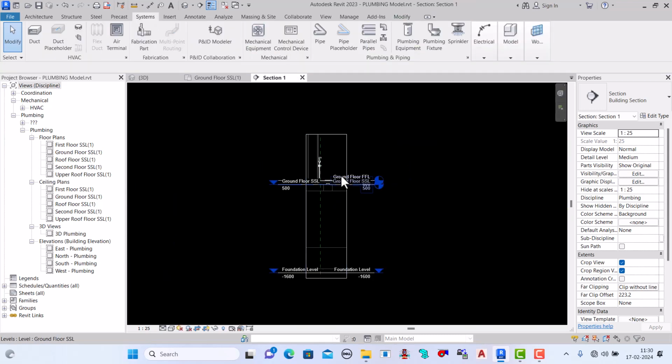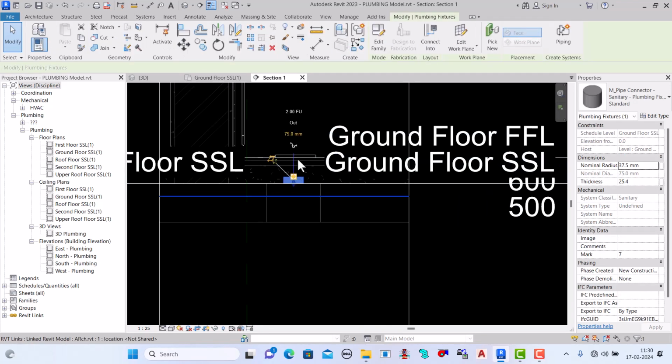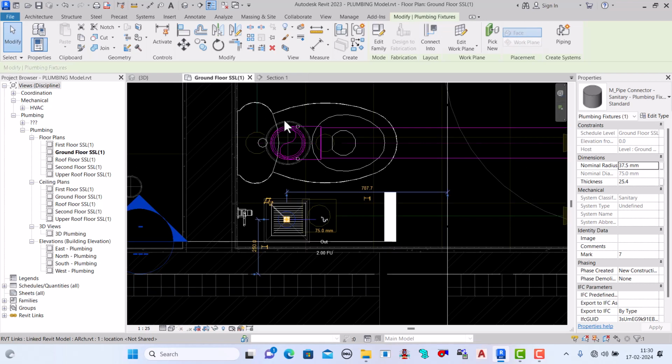See, here I placed our floor drain, we can say the connector. But here the work plane is above. We can draw the pipe above, but our pipe will come from below this slab and go under the slab, right? So we will make a flip here. Now we can draw our pipe backside. This is the point you have to understand.